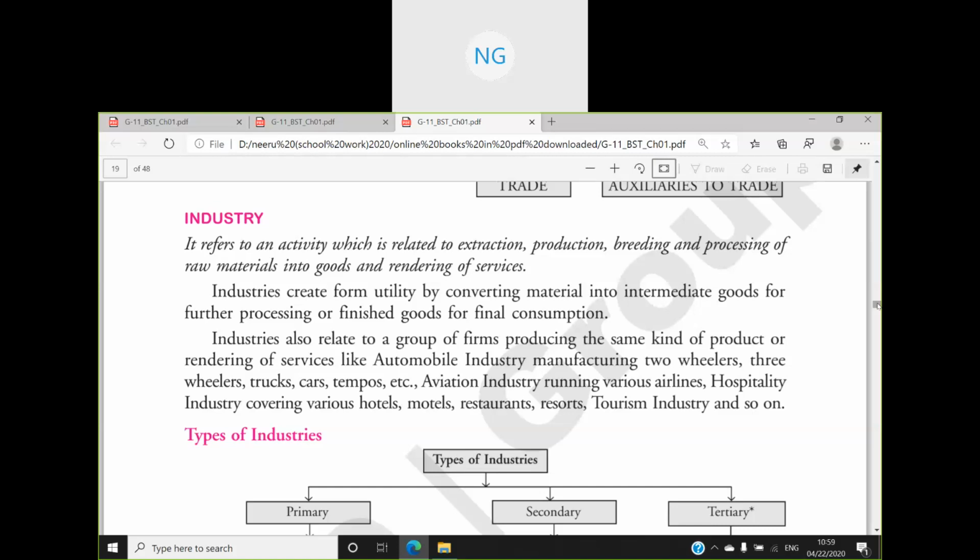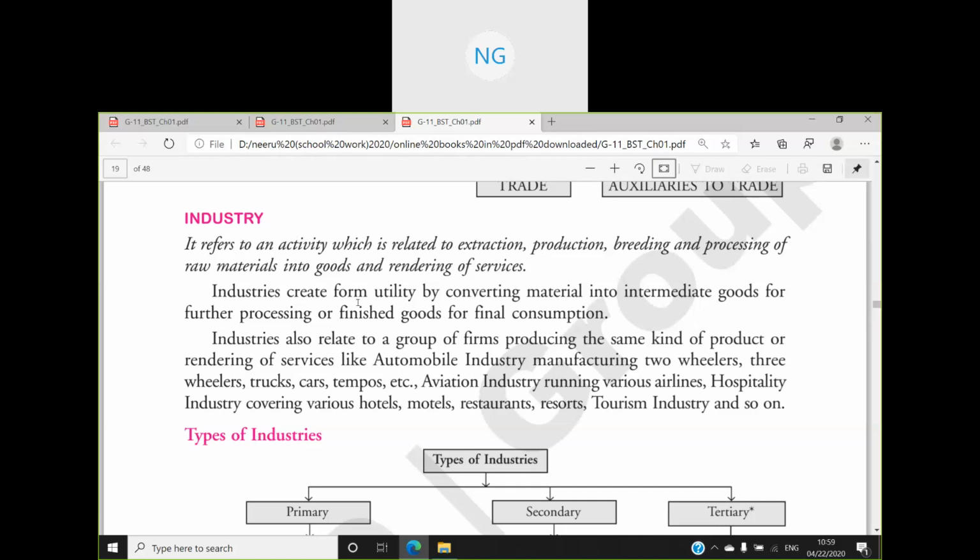Then, the electronic industry produces electronic goods like TV, video camera, etc. And there are industries like breeding and raising of animals, and then we use those things also. So, industry refers to an activity related to extraction of something. We are extracting from the earth, either from soil or water. Production, breeding, and processing of raw materials into goods and rendering of services is known as industry.